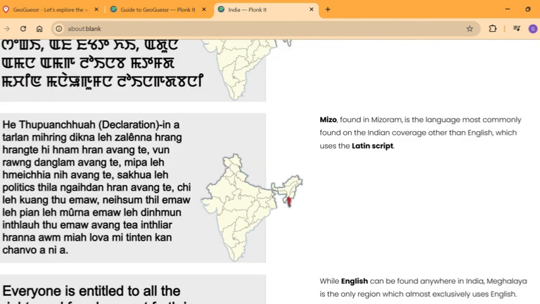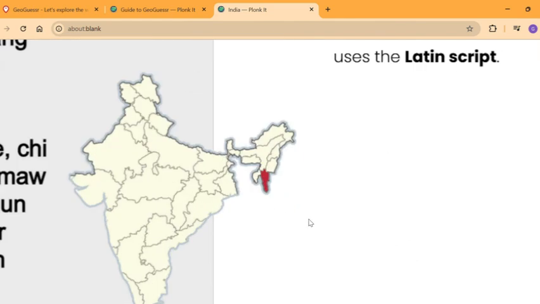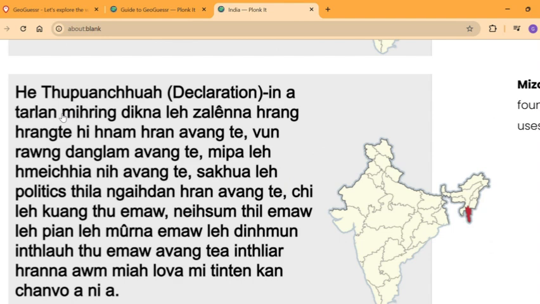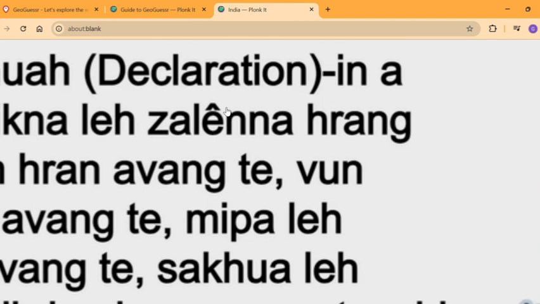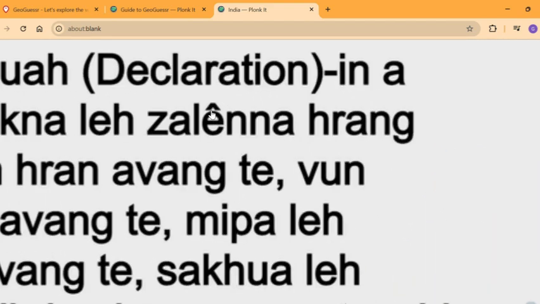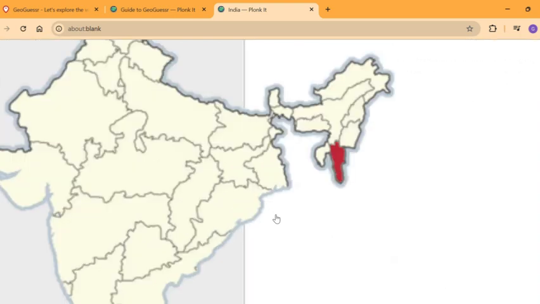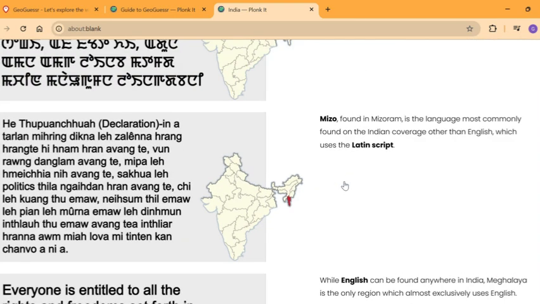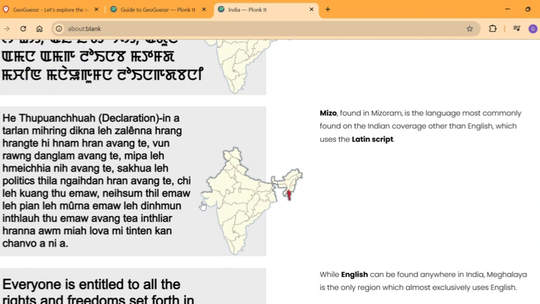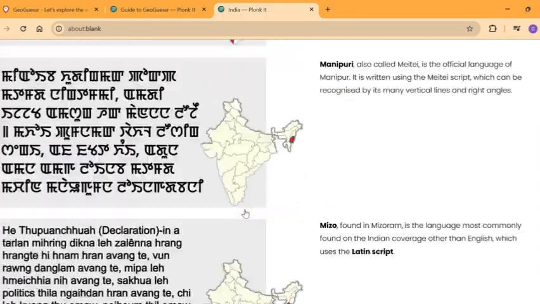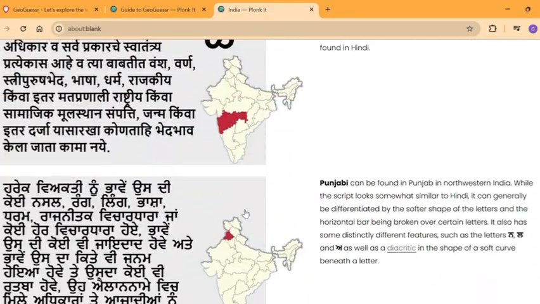Actually, interestingly, even though this language does not appear, you could probably recognize it. You could probably read it, most likely. And these letters, they're actually common in most European languages, but you kind of associate them with India a bit more, and you get Mizoram. Although I don't think that many roads are there in Mizoram, so I don't think you need to focus on this language that much. Only focus on these major languages that you see here on your screen.